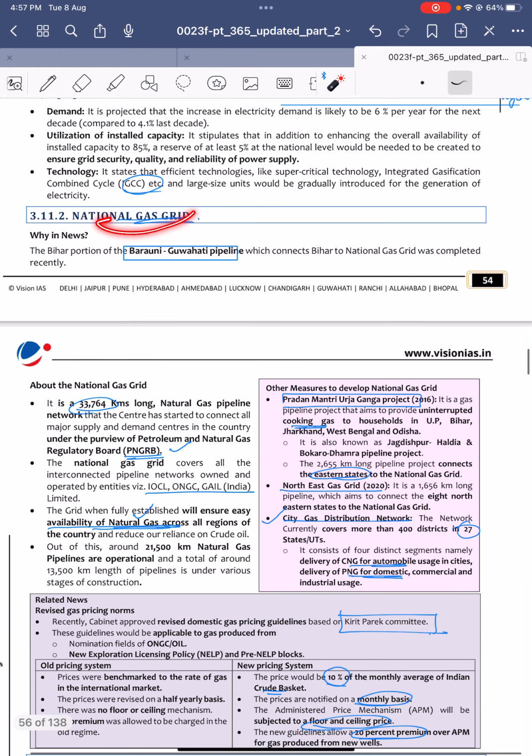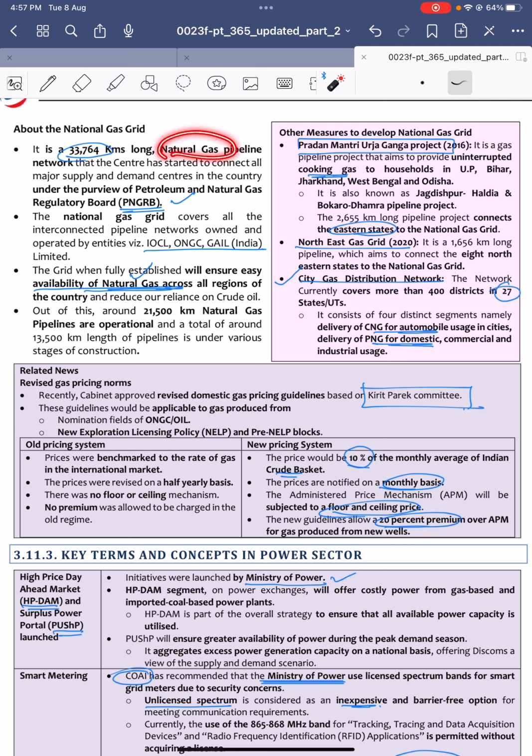Next, national gas grid. National gas grid, the Bihar portion of the Barauni to Guwahati pipeline, whatever it was, under this pipeline, was completed recently. So what is this national gas grid? National gas grid is a 33,764 kilometers long natural gas pipeline, which was under the purview of the Petroleum and Natural Gas Regulatory Board.